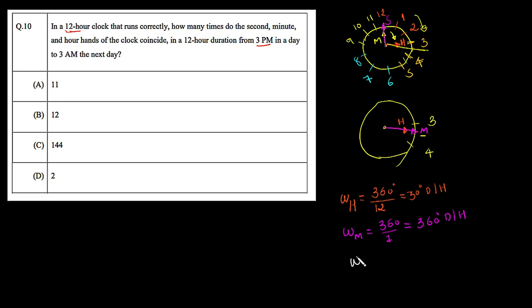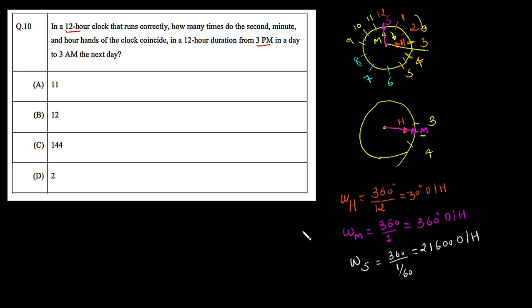So I can say the angular velocity for the second hand: it will cover a 360-degree rotation in 1 minute. So we have to convert this minute into hours, 1 over 60, because it is covering a 360-degree angle every minute. Because we have to find the velocity in degrees per hour, we also have to put the time in hours, which is 1 over 60. So we can say 360 multiplied by 60, which turns out to be 21600 degrees per hour. That means our second hand will cover this much angle in 1 hour.